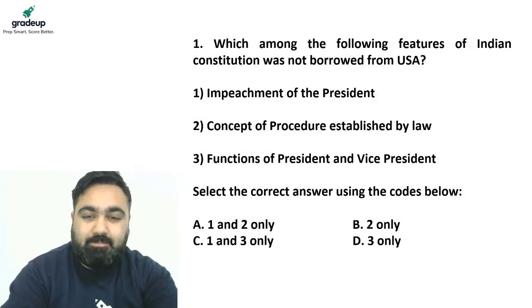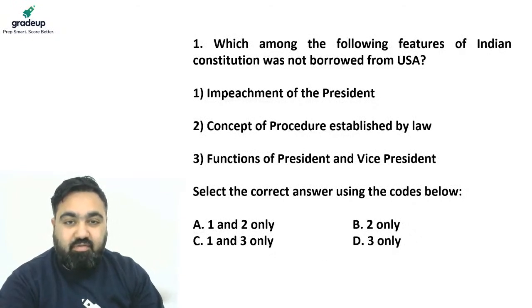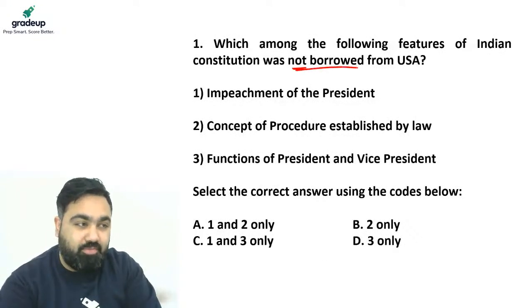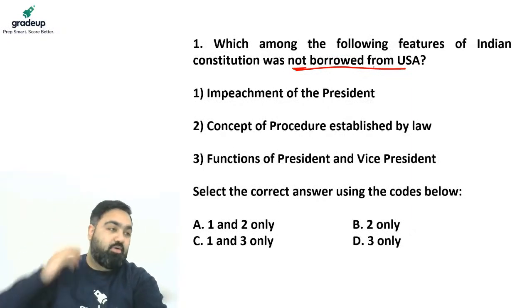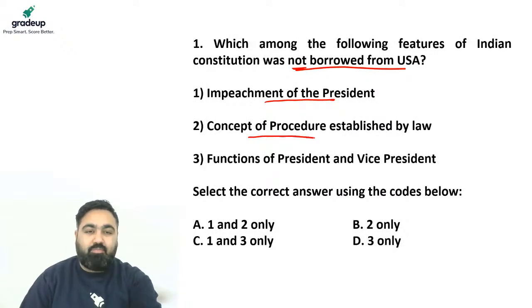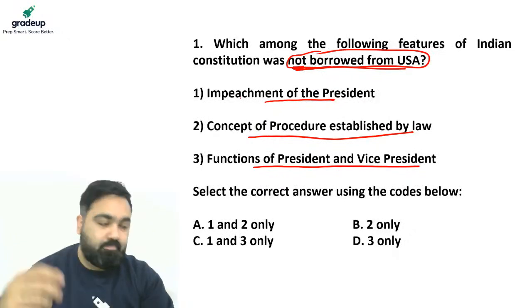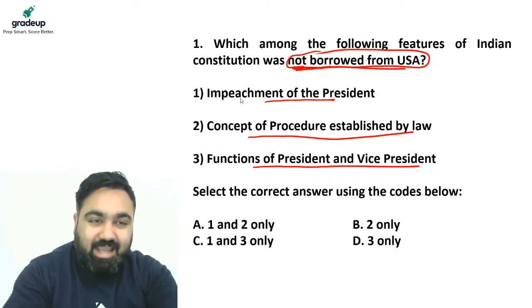The question is, which amongst the following features of the Indian Constitution were not borrowed from USA? So, which of these has not been borrowed from USA? Number one, impeachment of the president. Number two, the concept of procedure established by law. Number three, the functions of president and the vice president. The options are in front of you. You have to tell which of these features was not borrowed from the US. I'm waiting for your answers in the chat, guys.